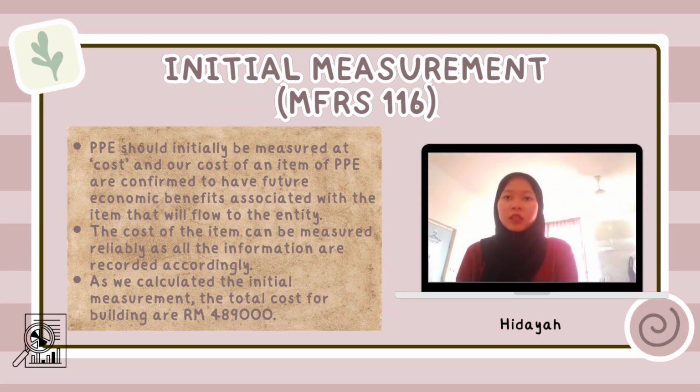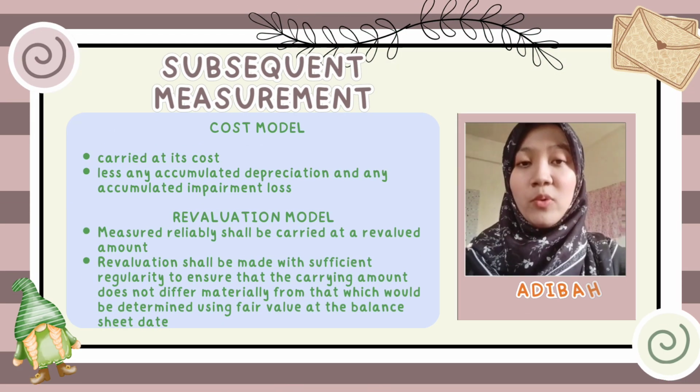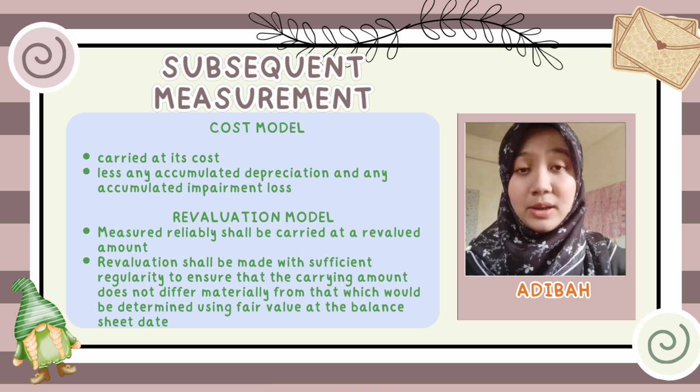Equity Solution Incorporated conducted the financial statement as the following. The standard IAS 16 requires that PPE should initially be measured at cost, and the cost of an item of PPE is recognized when it is confirmed to have future economic benefit associated with the item that will flow to the entity. The cost of the item can be measured reliably as all the information is recorded accordingly. As we calculated the initial measurement, the total cost for the building is 489,000.